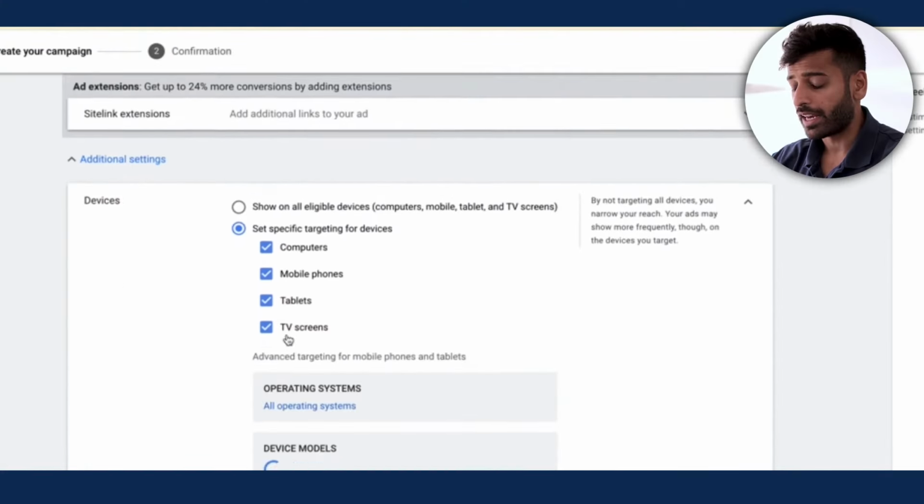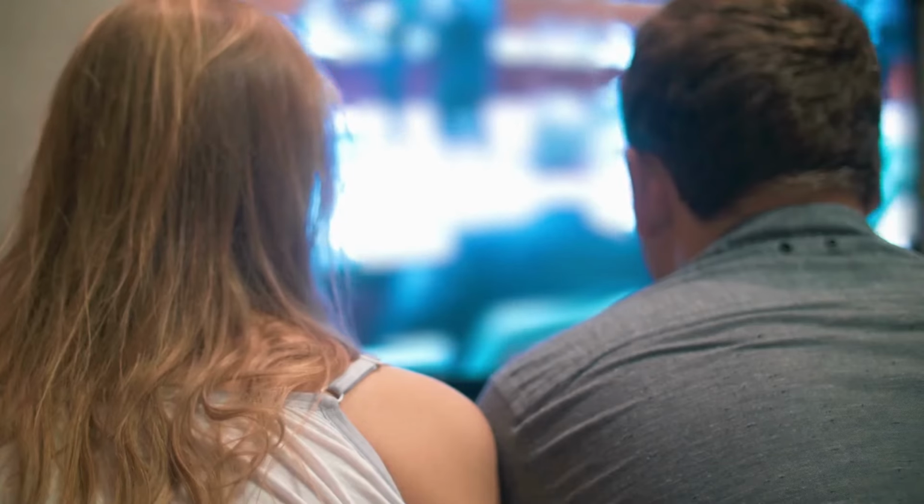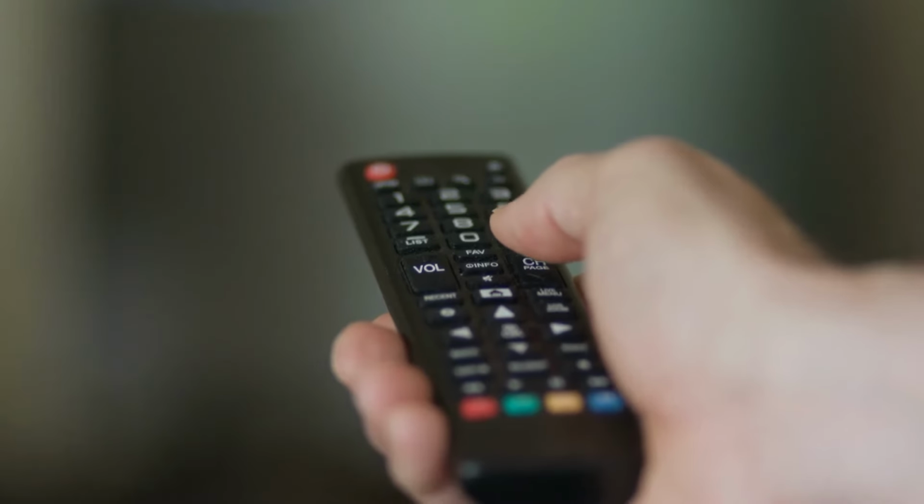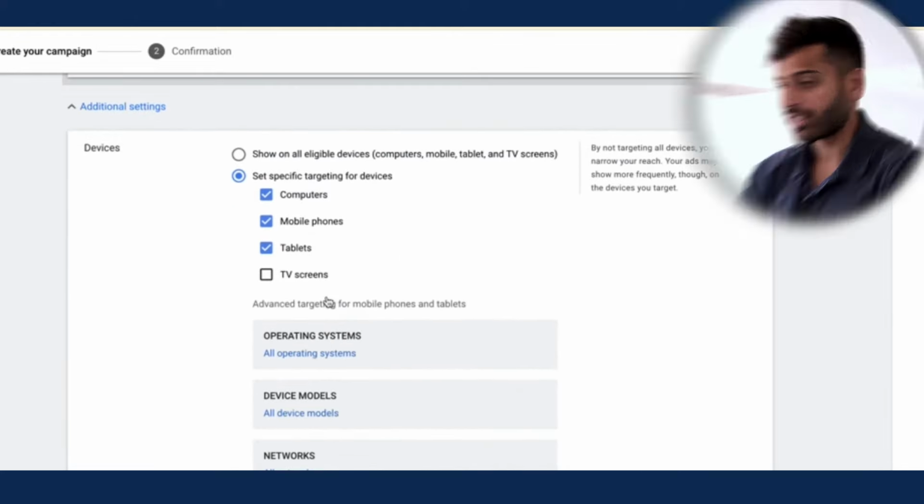demographic and geographic targeting. Now, you can also target by devices. So you go in here and you can basically decide which devices. I usually exclude TV screens because TV screens, for example, when an ad shows up on a TV screen, there's really not an option to click through. It's good for branding, it's good for retargeting, it's not really good for cold traffic, so I will exclude TV screens usually. And that's how I set that up.